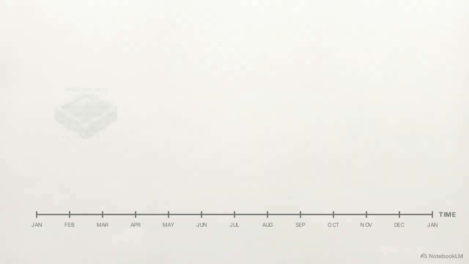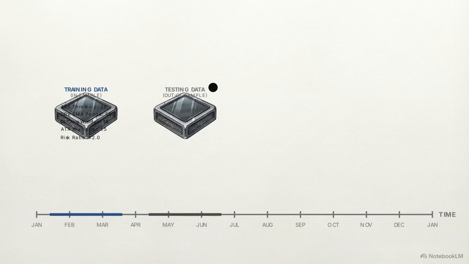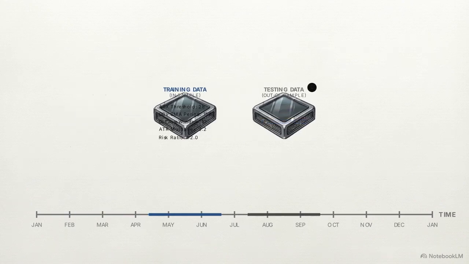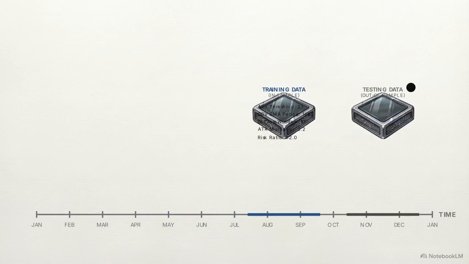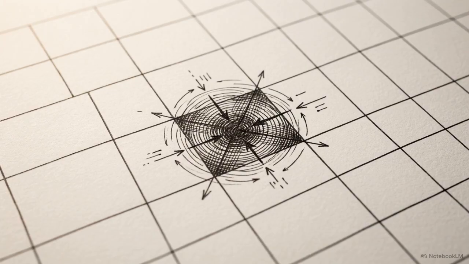The quantitative solution is walk-forward analysis, executed here via the Freqtrade Python environment. This diagram illustrates a timeline of historical data, cleanly separated into a training block and an adjacent, unseen testing block. The system runs a continuous iterative loop. It tests parameter combinations, like adjusting the ADX threshold or the OBV moving average lengths, on the training block. It then blindly tests the best-performing metrics on the unseen out-of-sample block. The engine then slides forward chronologically and repeats the process.